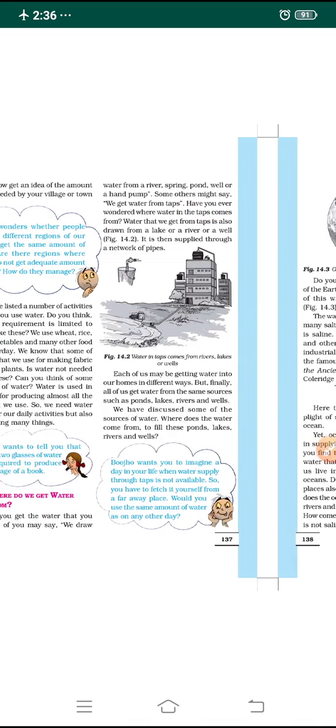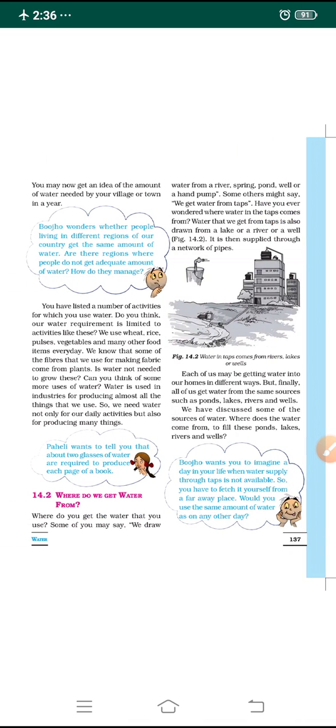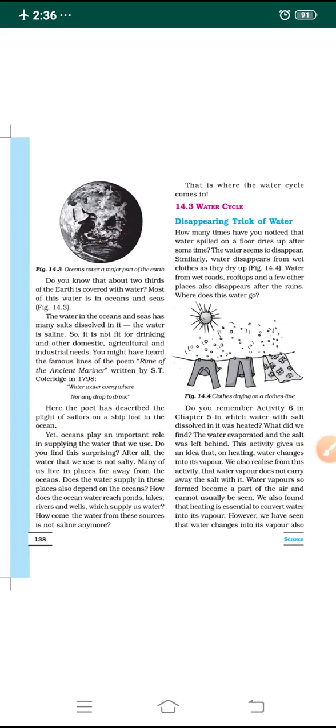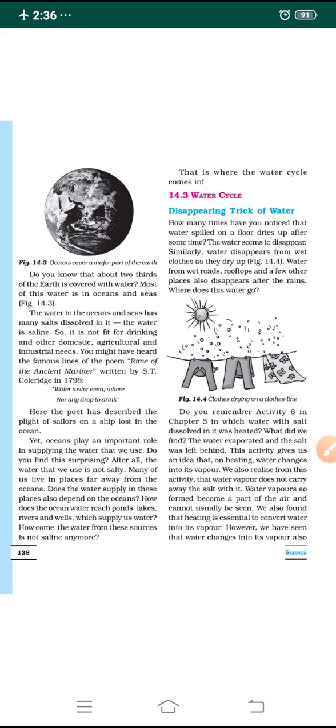Dear students, in the previous class we were discussing the concept of where we get water from. We discussed the various sources of water through which we get the water supply to our villages and towns through the connection of pipes. Now let's look at where the water comes from to these water sources such as rivers, lakes, ponds.